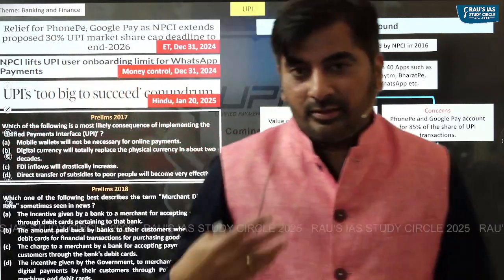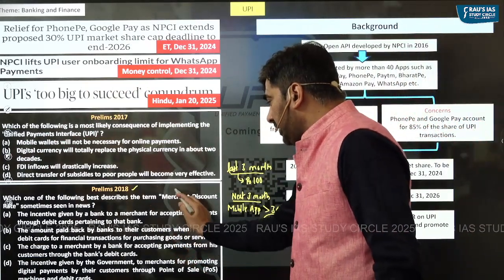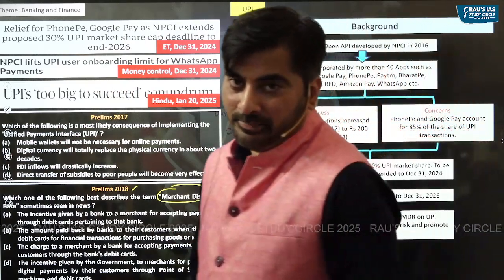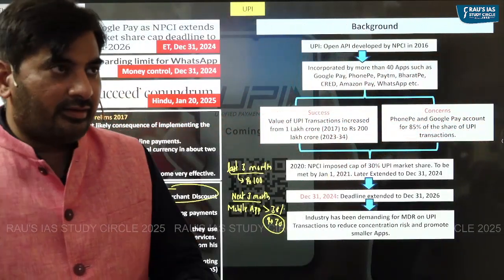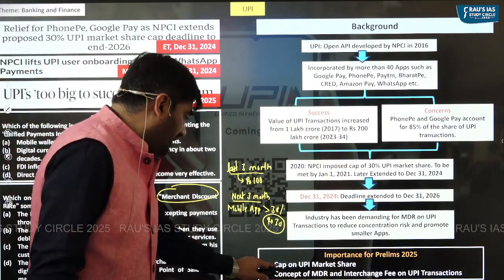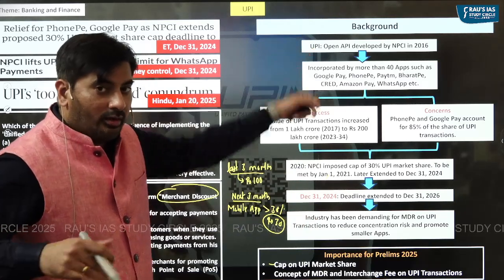Now, why is this important? Because as you can see, in prelims 2018 we had a question related to merchant discount rate. So as far as the recent development is concerned, two things are important. One is the cap on UPI market share, which I have already covered as part of the background.